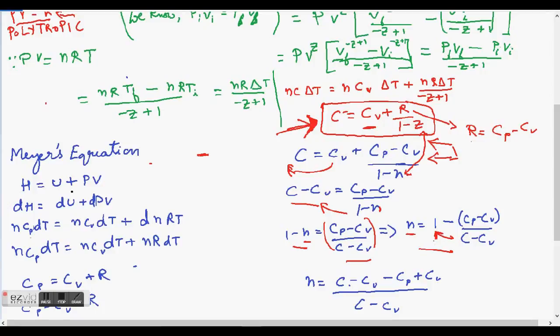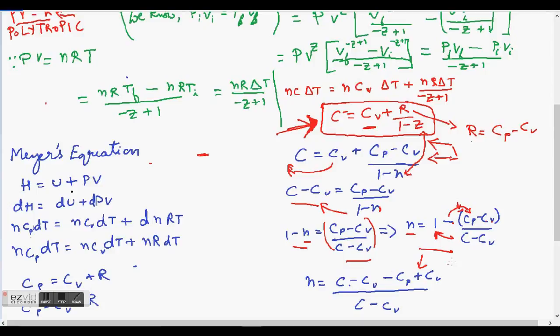You can try yourself any way you are usually used to. So if I multiply this C minus Cv to 1, I will get C minus Cv and then the minus expression, and if I send this negative sign into this bracket, I will get minus Cp, and then minus of minus Cv is positive Cv.